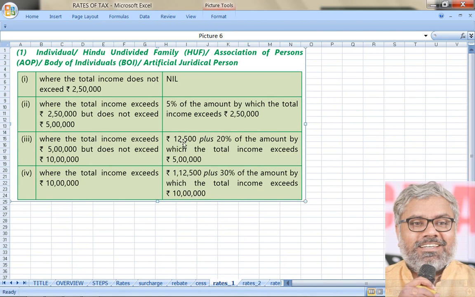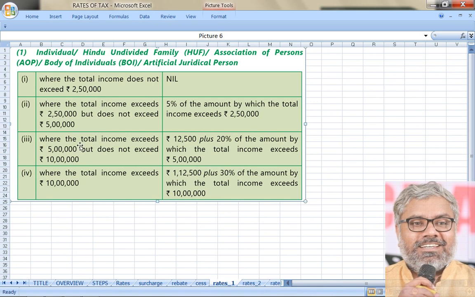Once again, understand and remember these numbers. Why this 12,500 earlier? That is 5% of difference between 2,50,000 and 5 lakhs. Since the SSE has already crossed this, the entire difference between 5 lakhs and 2,50,000 is going to be 2,50,000, on which 5% is 12,500. Now we are talking about 1,12,500. In this 12,500 is anyway there. If an SSE is having a total income of more than 10 lakhs, he has already crossed this level. He has also crossed this level. He has reached this level where his income is more than 10 lakhs. So 12,500 anyway will be there. Plus this also will be added now.